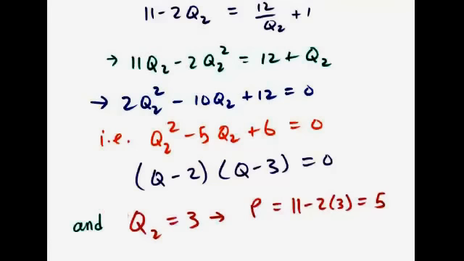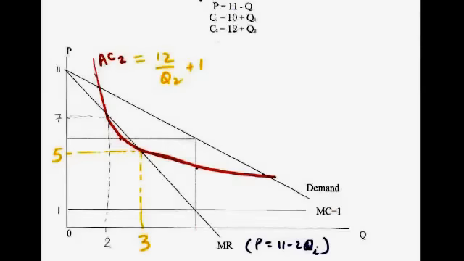We'll plug 3 into the firm's demand curve, and it has half of the market. So P equals 11 minus 2 times 3, or P equals 11 minus 6 equals 5. The price of 5 will be the entry deterrent price. So again, we said that at a price of 5, firm 2 will see the market as unattractive and choose not to enter, and firm 1 will then maximize its profit.